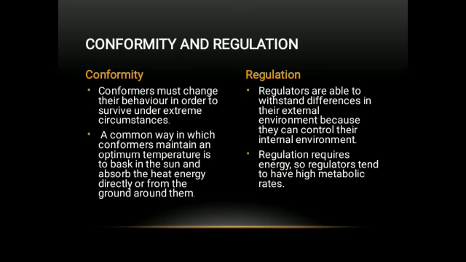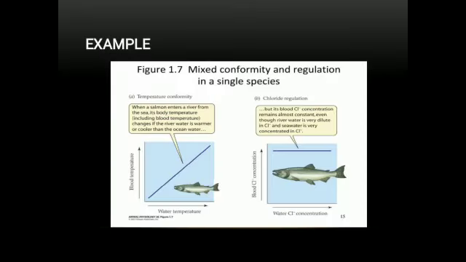Now we are just going to end this topic by giving you an example. Here is an example of mixed conformity and regulation in a single species, which is salmon. When salmon enter rivers from the sea, their body temperature, including blood temperature, changes, depending on whether the water is warmer or cooler than the ocean water. But for chloride regulation, its chloride concentration remains almost constant even though river water is very dilute in chloride, and seawater is very concentrated in chloride.